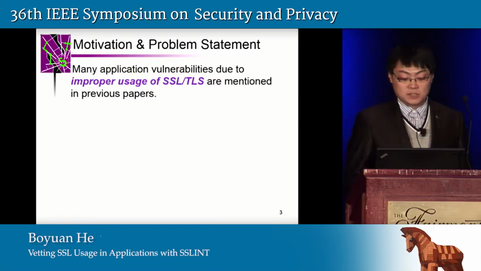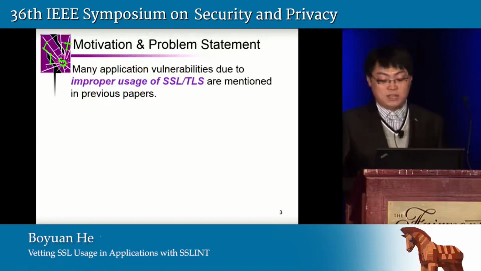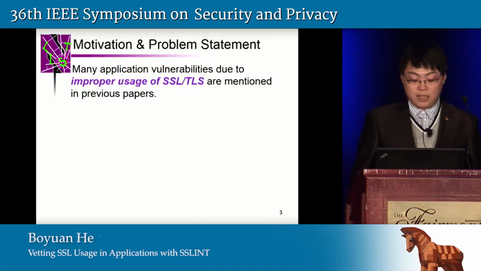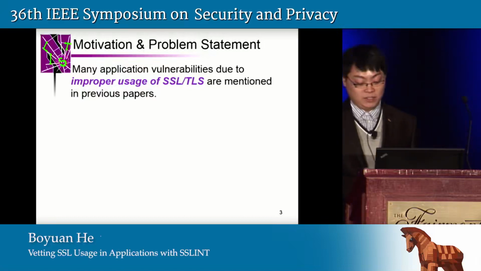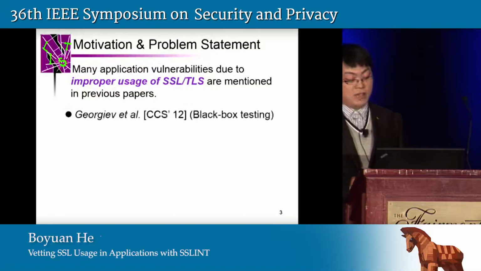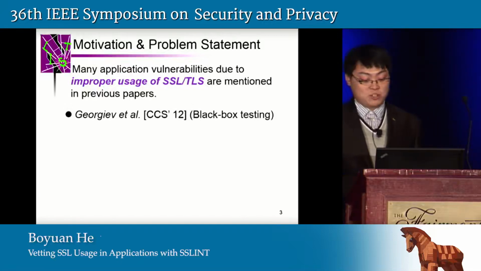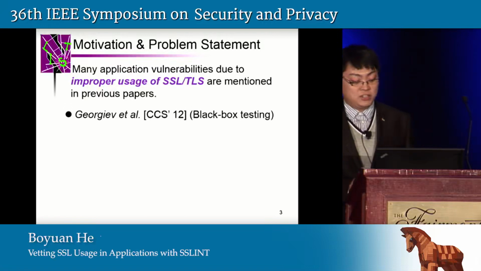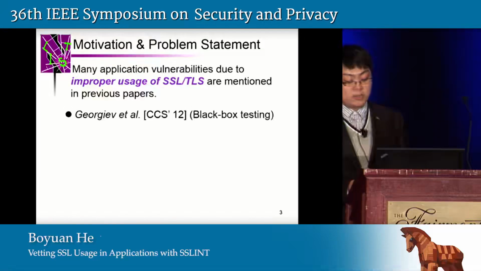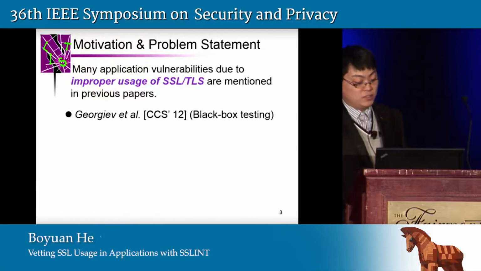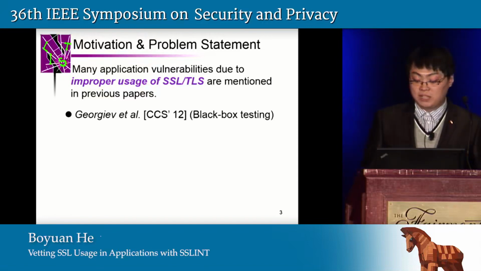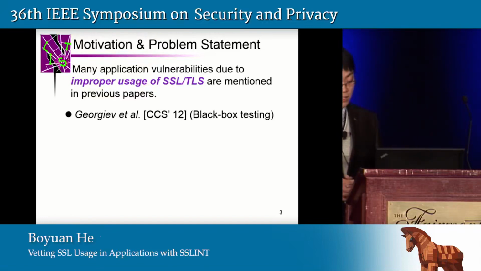In many cases, SSL library APIs are not well designed, so the developers fail to understand them correctly, and they also fail to use them correctly. Previous work has already mentioned this incorrect usage problem, especially in the server certificate validation on the client side, showing that many applications are affected by this problem, making all of them vulnerable to man-in-the-middle attack.